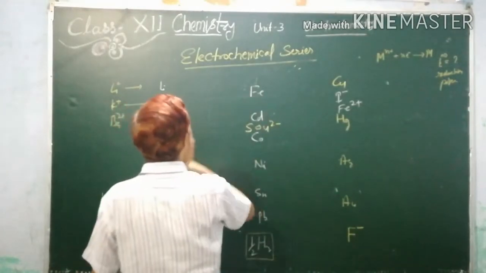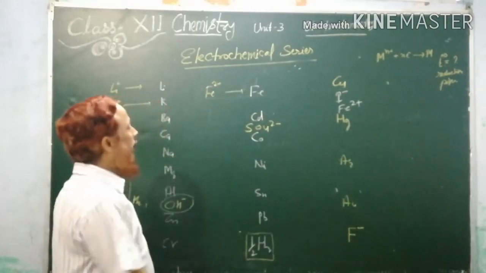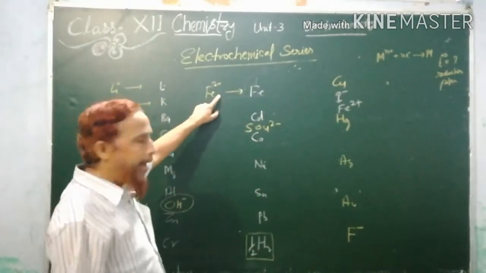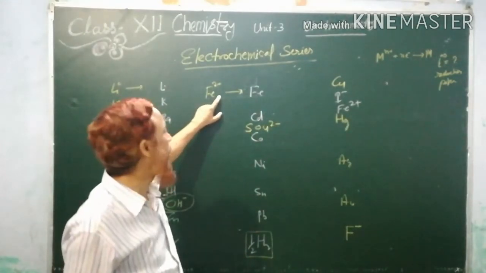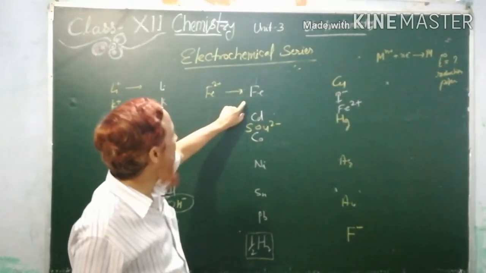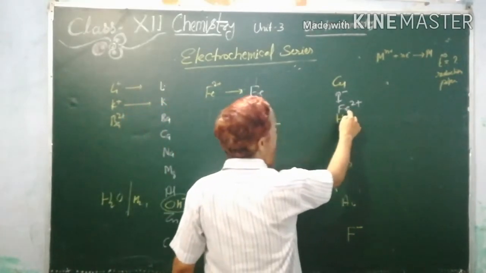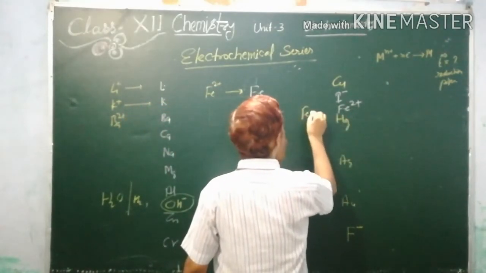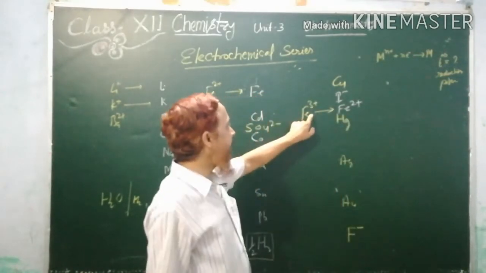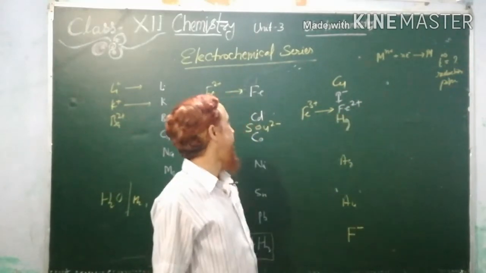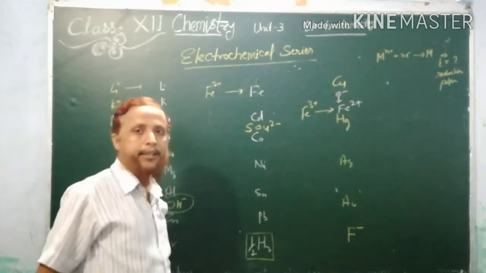So this iron is obtained by Fe2 plus because this state of iron only can accept electrons to change into Fe. Okay, so this only is considered on this side. And here is another place where iron Fe2 plus is mentioned. So this is Fe3 plus to Fe2 plus. So when ferric ion accepts electron, then it changes into ferrous ion.